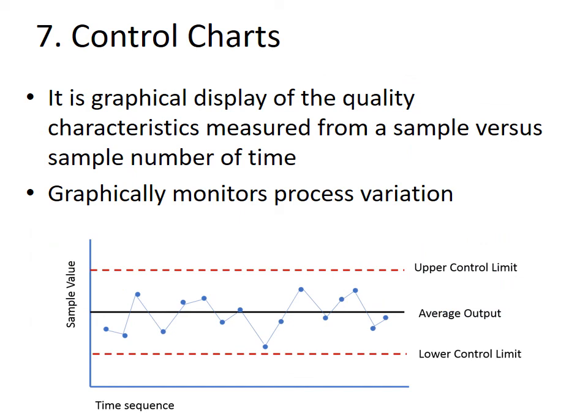Last quality control tool is called control charts. It shows variation in quality of process with respect to time. This figure shows variation in quality performance of a final product between the upper and lower control limits. It is found that the quality of product varies with respect to time.